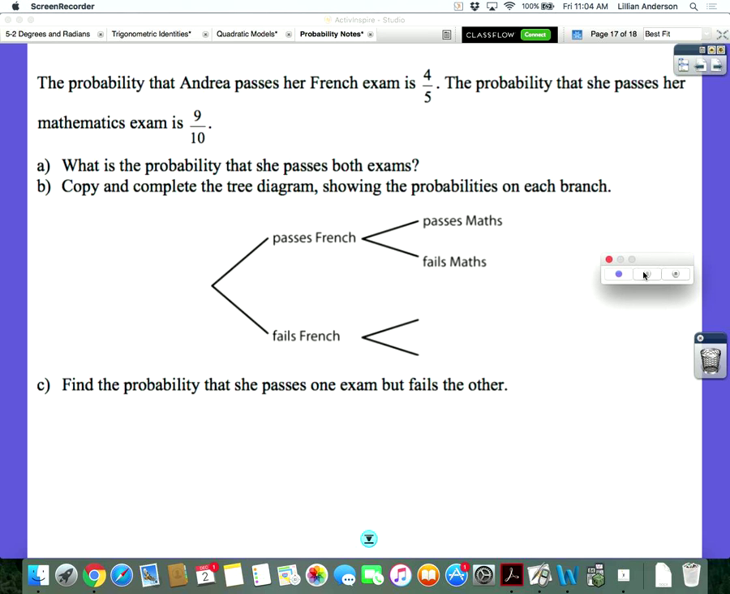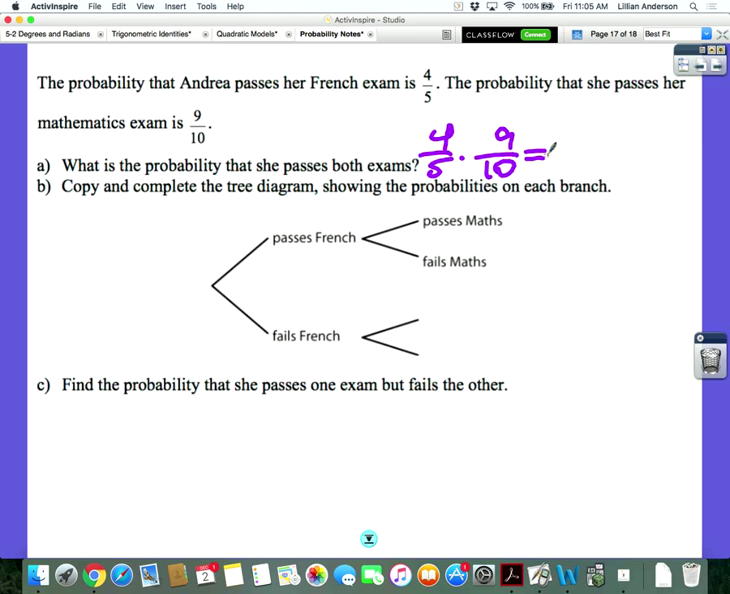What are you going to use to determine A? Yes, you can use B to help you determine A. But what's another way you can determine A? Just use the stuff in the question. They're independent, so the intersection is the product of each other. Yes, they are independent of each other. So to find the probability that she passes both exams, you just multiply the two together, which is a total of 36 over 50, which is 18 over 25. Okay.